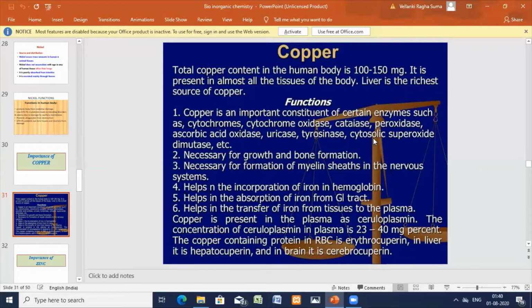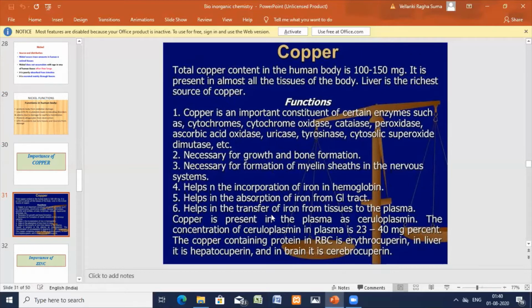In the nervous system you have the myelin sheaths. Copper is a micro element, but it has a great function. It is useful in myelin sheath formation. It helps in the incorporation of iron into hemoglobin, into the heme structure; incorporation is governed by copper. It helps in absorption of iron from the gastrointestinal tract, and in the transfer of iron from the tissues to the plasma.